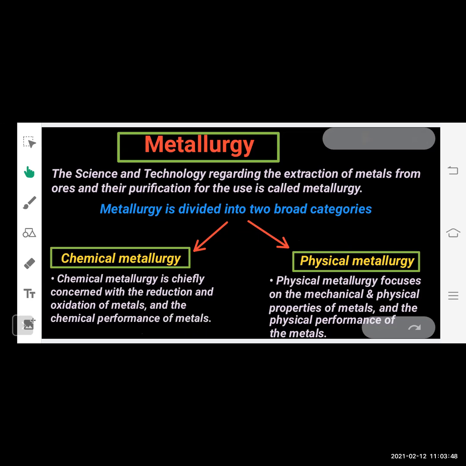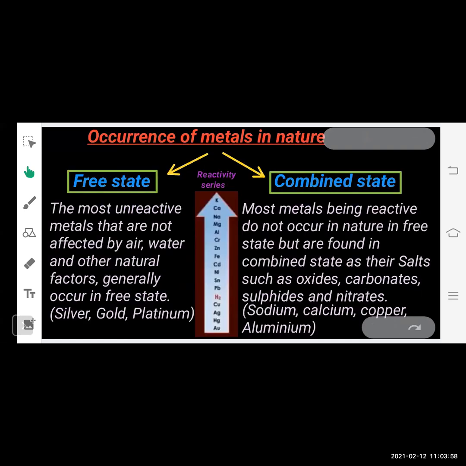In physical metallurgy, we mainly focus on the mechanical and physical properties of metals and the physical performances of the metal. Now, let's see the occurrence of metals in nature. As we know, the reactivity series we just studied in our previous module. In the reactivity series, the metals which are at the top position are highly reactive. But the metals which are at the lower position are very less reactive or least reactive. So according to their reactivity, the metals exist in nature either in free state or in combined state.